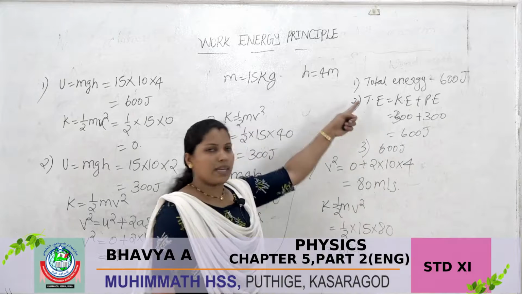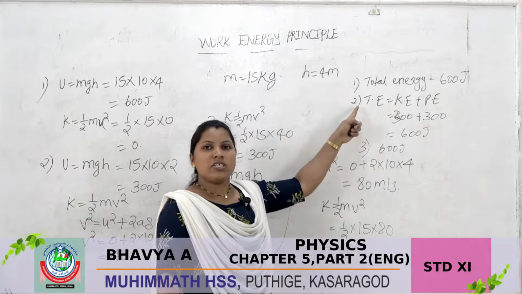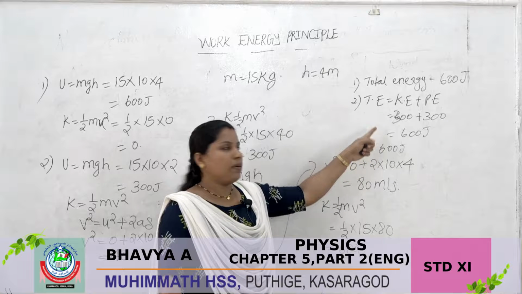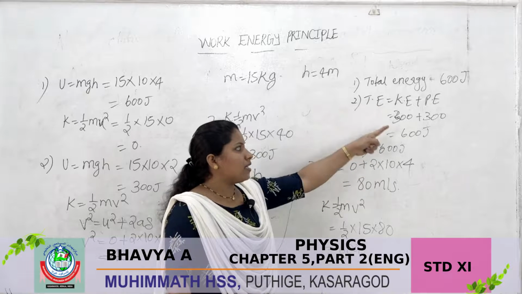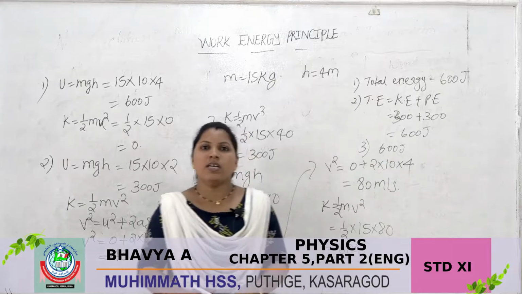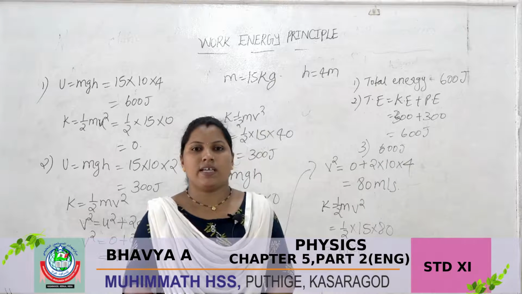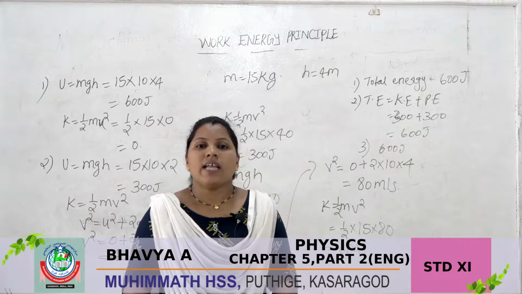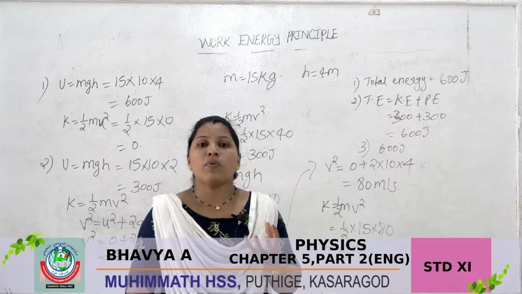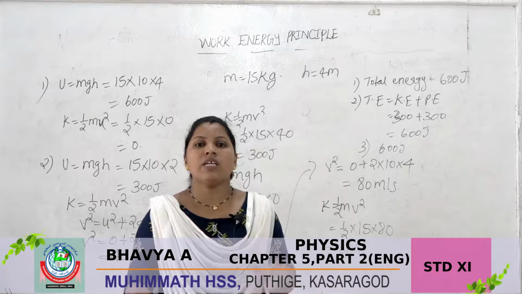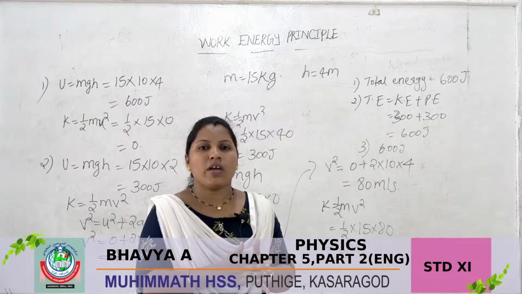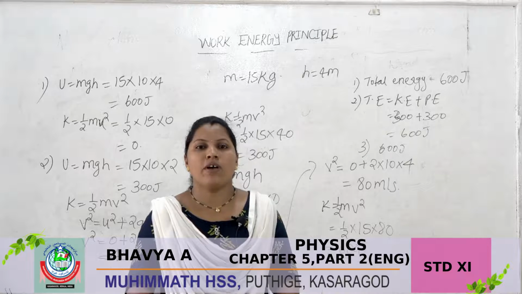Here in all three cases the energy does not change; it is the same, 600 joule, 600 joule, 600 joule. So the law of conservation of energy states that energy can neither be created nor be destroyed, but it can only transform from one form of energy into another form of energy.